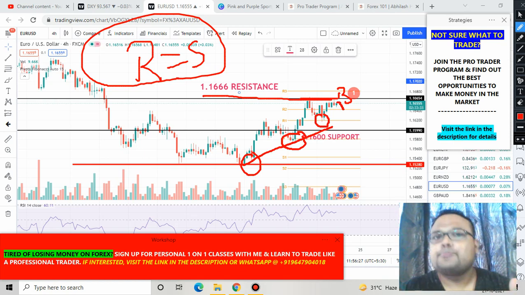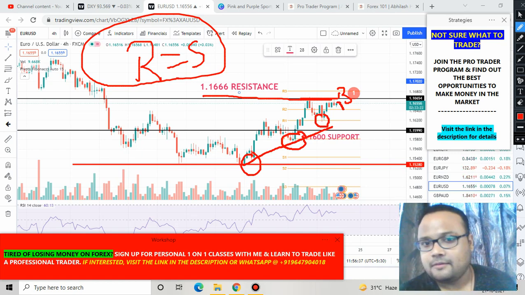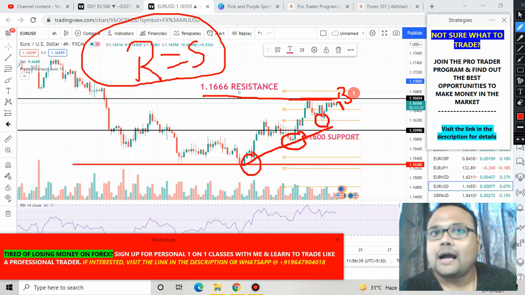In a market condition like this, please do not short if you're a beginner. If you are an experienced trader, then that's a different chapter. It's totally your risk, you know how to calculate the risk. But if you're a beginner, avoid shorting Euro USD, because the market is forming higher lows here.